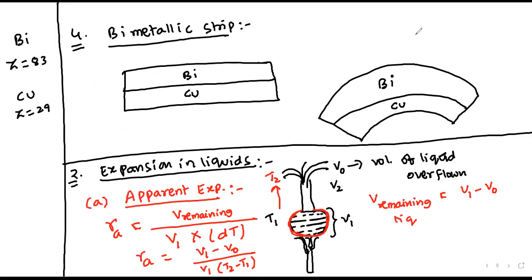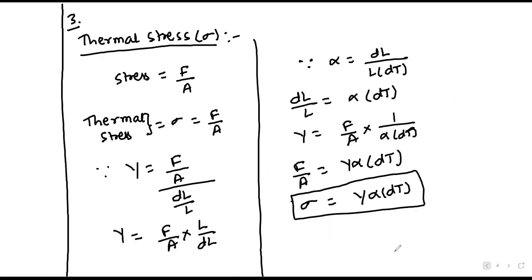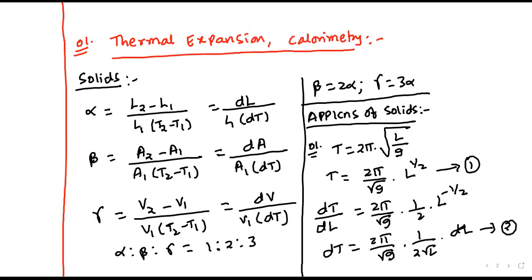See here. Alpha means coefficient of linear expansion. Beta means coefficient of areal expansion. Gamma means coefficient of volume expansion.